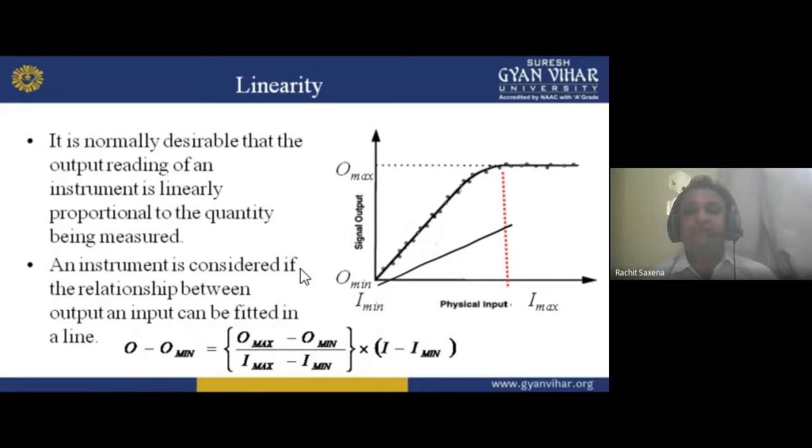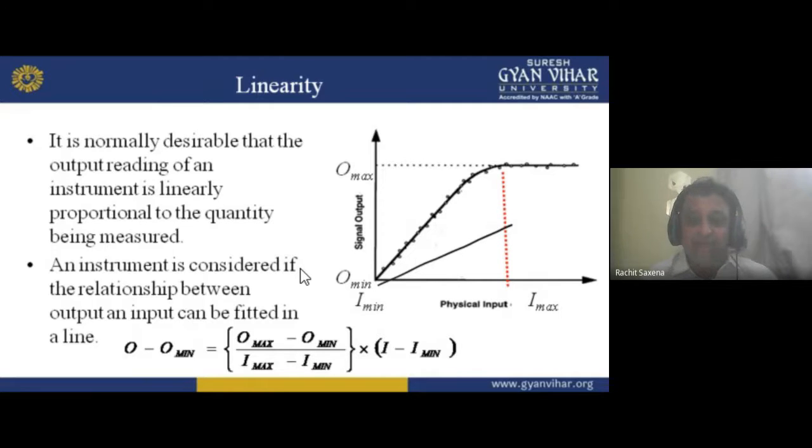Here y is the y-axis, m is the slope, and c is the constant. If a line passes through the origin, that is 0 value, then the constant will become 0, so you can remove it, and the equation becomes y equals mx.